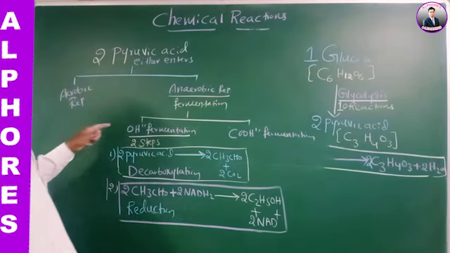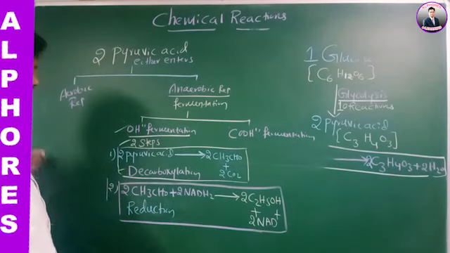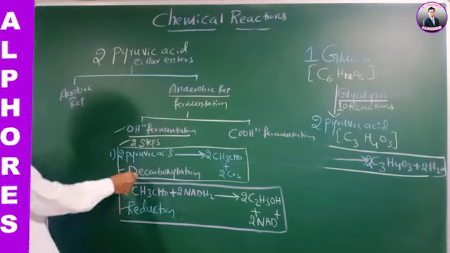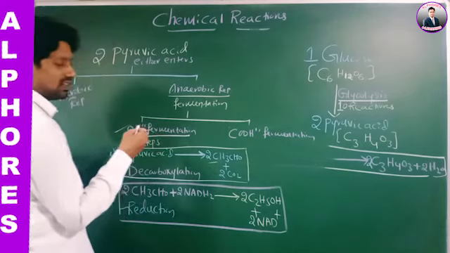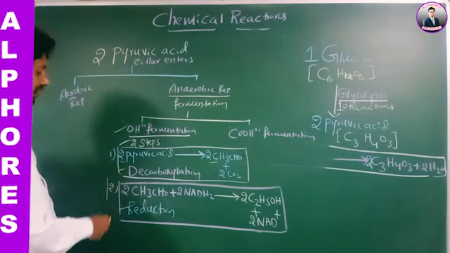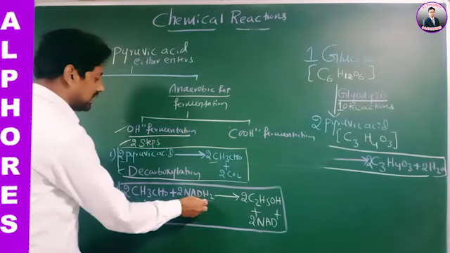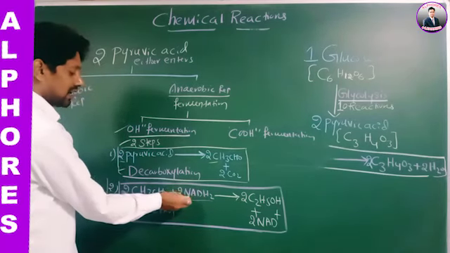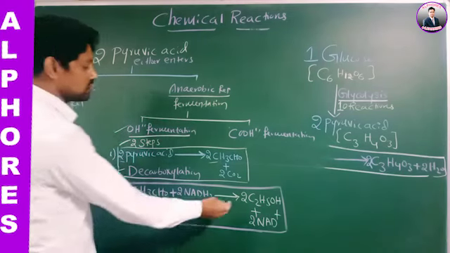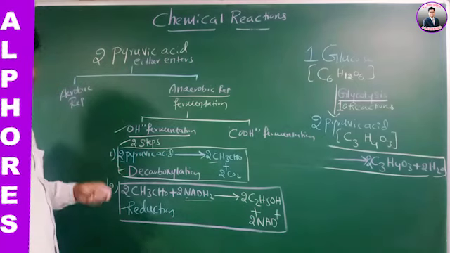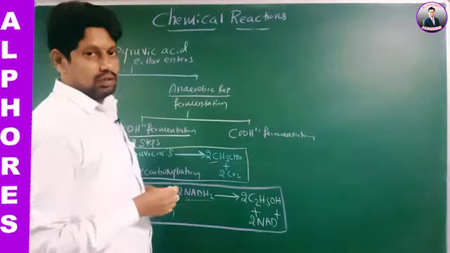Alcoholic fermentation takes place in 2 steps. The first step is decarboxylation, the second step is reduction. During decarboxylation, 2 molecules of pyruvic acid produce 2 molecules of acetaldehyde. During reduction, these are reduced using NADH2, so NADH2 is a reducing agent, to produce 2 molecules of ethyl alcohol.